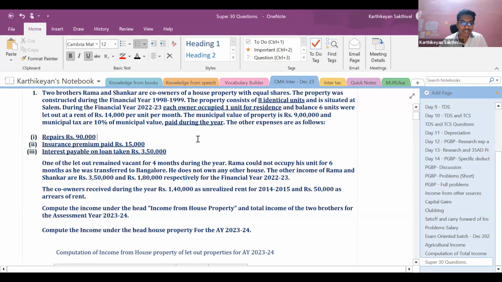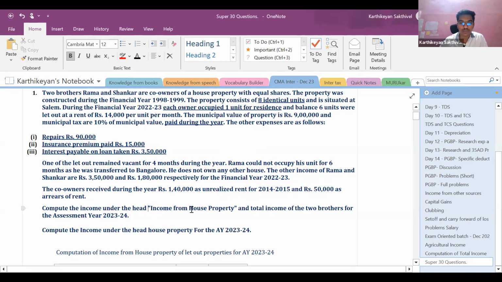The other expenses are as follows: repairs 90,000, insurance premium 15,000, interest payable 3,50,000. One of the let out units remained vacant for 4 months during the year. Rama could not enjoy his unit for 6 months as he was transferred to Bangalore. He does not own any other house property. The other incomes of Rama and Shankar are 3,50,000 and 1,80,000 respectively for the financial year 22-23. The co-owners received during the year 1,40,000 as unrealized rent for financial year 14-15 and rupees 50,000 as arrears of rent. Compute income under the head house property and total income.